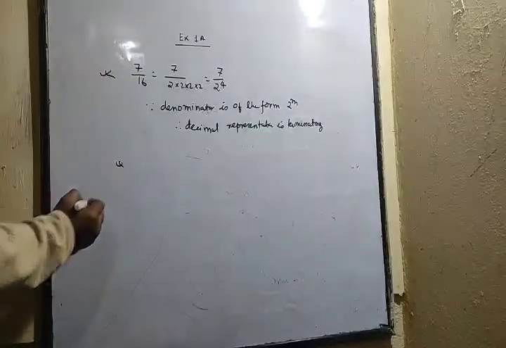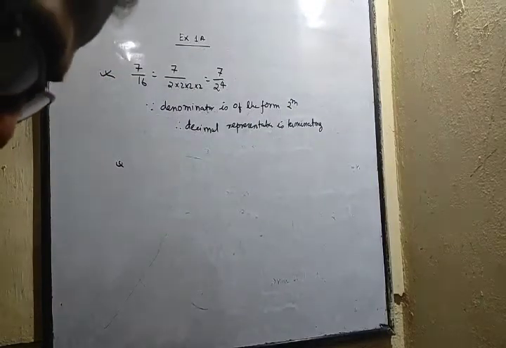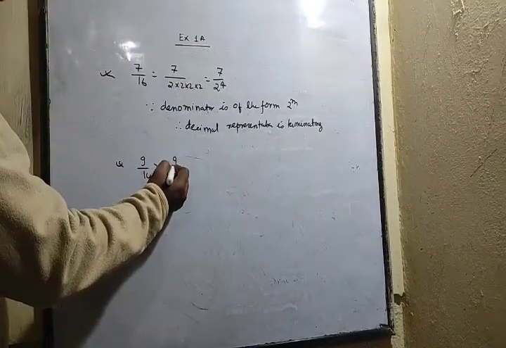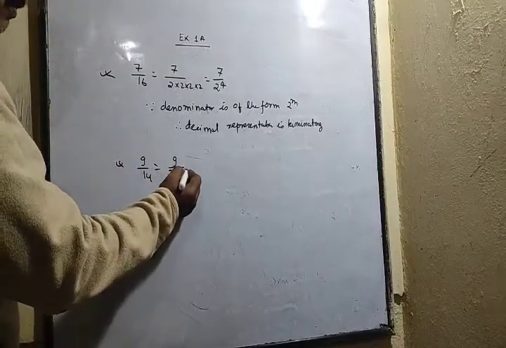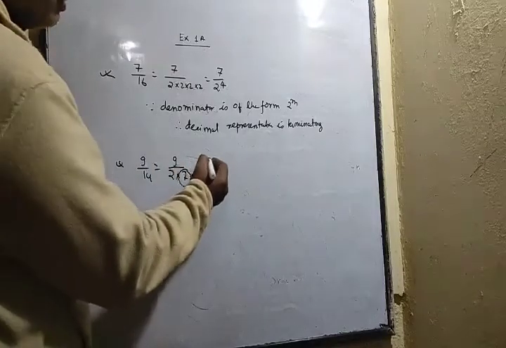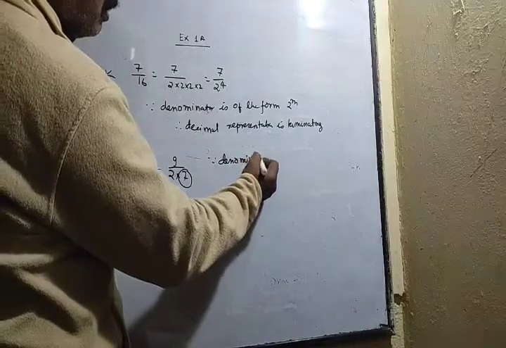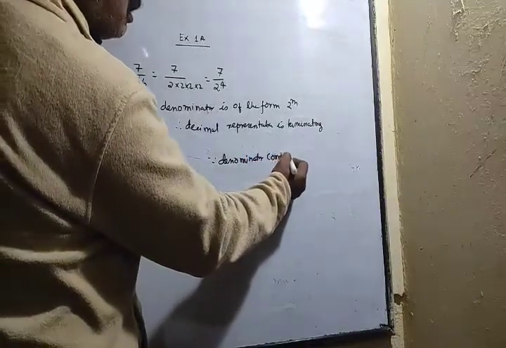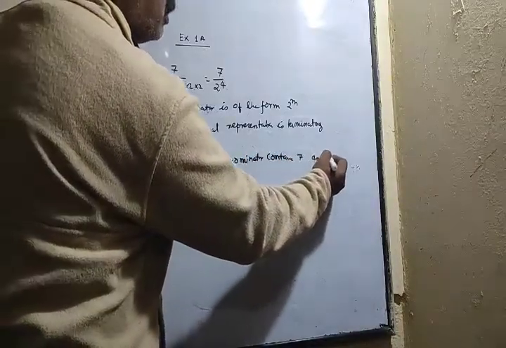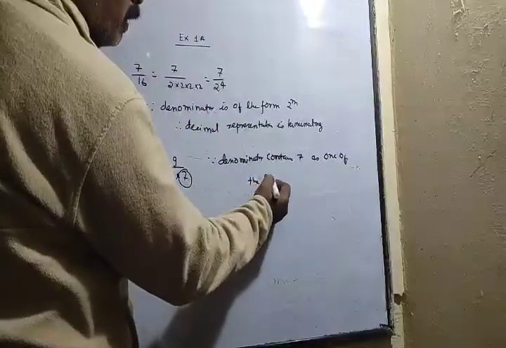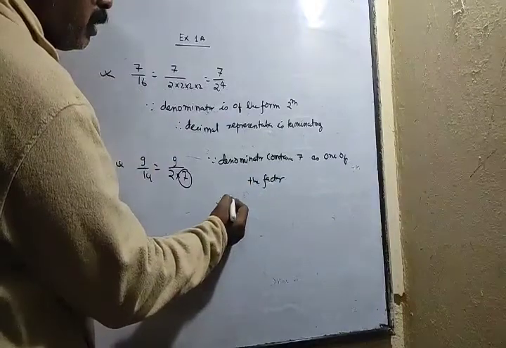Another example, the question in the book is given here as 9 by 14. So 9 by 14 can be written as 9 by 2 into 7. Presence of 7. Since the denominator contains 7 as one of the factors, hence what will happen?